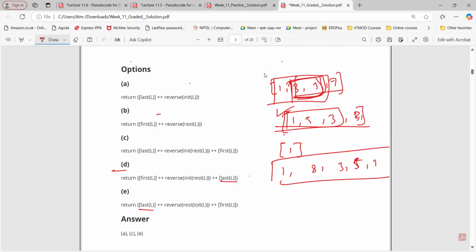Sir, init and rest do not return the element that they have removed. They only return the list, the remaining elements. So rest will be everything except the first element. Init will be everything except the last element, but as a list. Rest and init output will be the list, and first and last output will be the element. Remember this one.